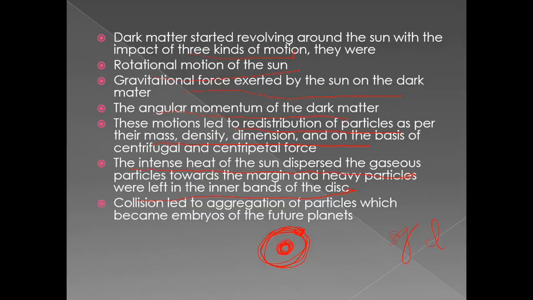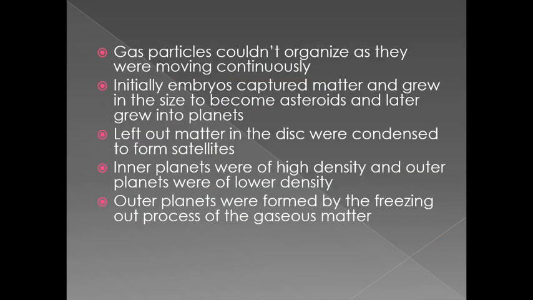Collision led to aggregation of particles, which became embryos of the future planets. These particles started colliding among themselves and created small embryos, and this continuous aggregation of dust particles led to the formation of big planets. Gas particles couldn't organize as they were moving continuously. Initially, embryos captured matter and grew in size to become asteroids, and later grew into planets.